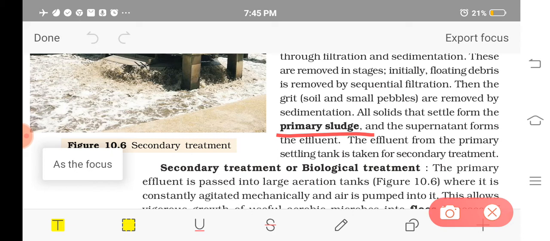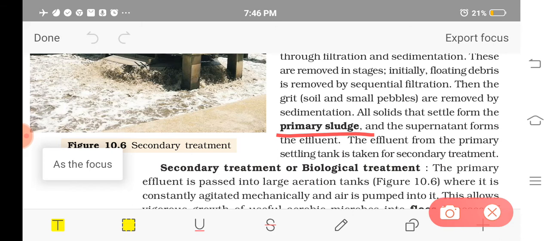One thing we have to understand is that in primary treatment only physical processes, sedimentation and filtration, are done. The supernatant, the water part obtained from the primary treatment tanks, is known as the effluent, and that is sent for the secondary treatment. And the waste obtained by sedimentation and filtration is known as the primary sludge.